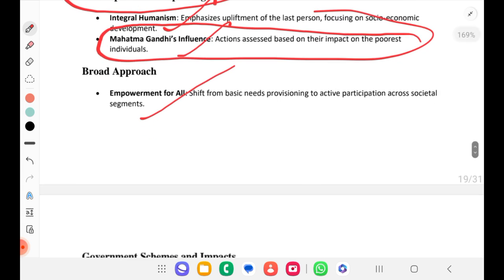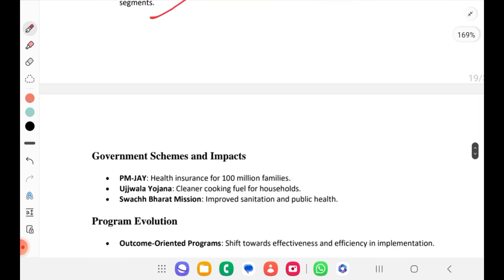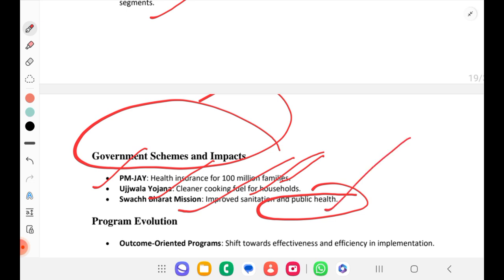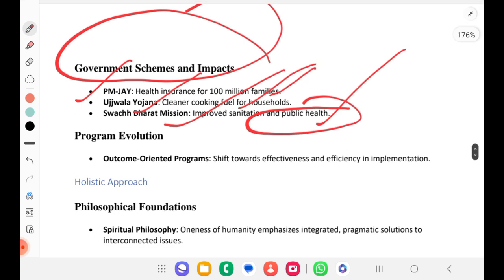For that, the different schemes we already repeated: PMJ for insurance, Ujjwala Yojana for cooking fuel, Swachh Bharat Mission, and sustainability also for public health. Similar schemes we should be using. Program evolution: outcome oriented program is what we have seen, that is agile methodology, isn't it?